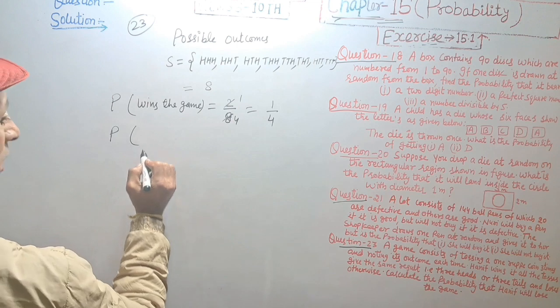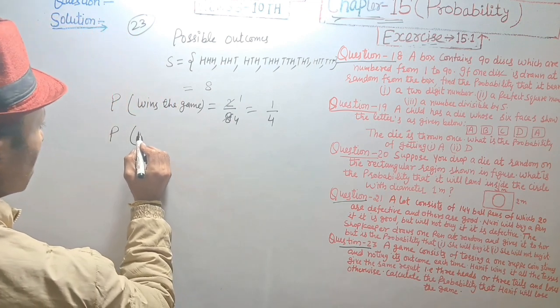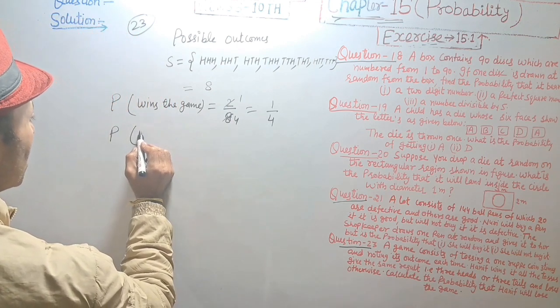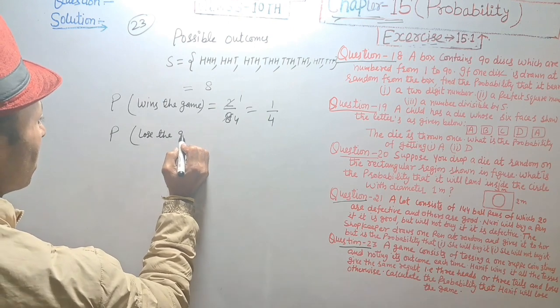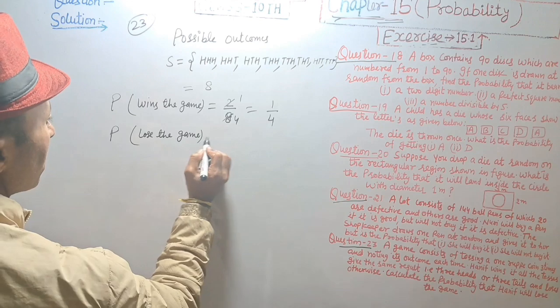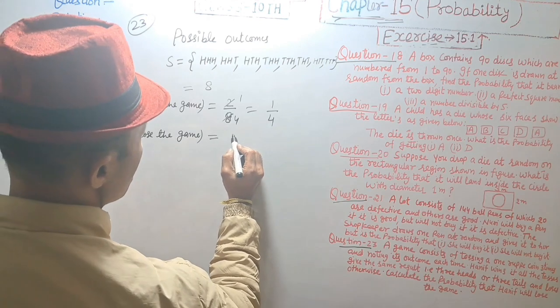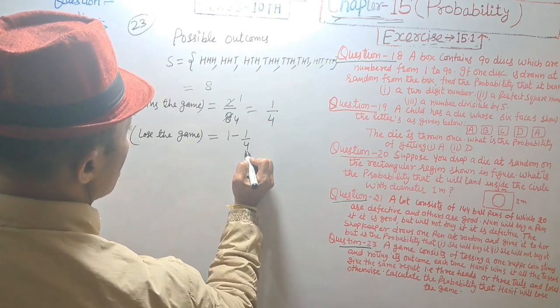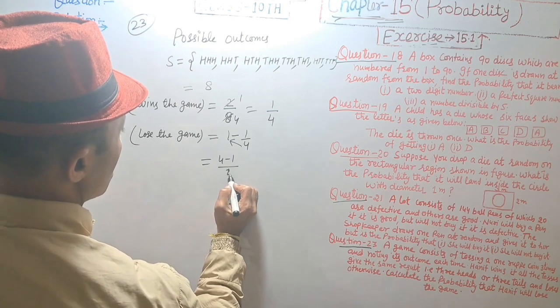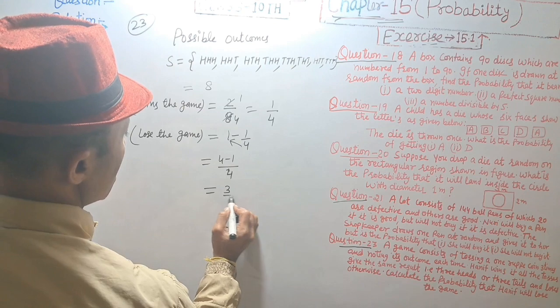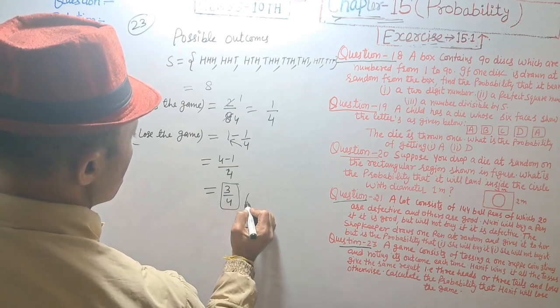And probability he lost the game is equal to 1 minus 1 upon 4, that is equal to 4 minus 1 upon 4, which is equal to 3 upon 4. Answer.